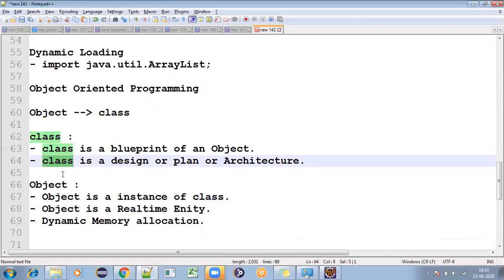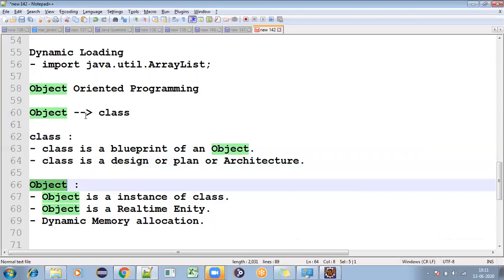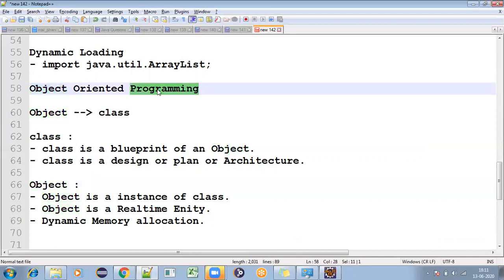Whatever class you create, the examples of it are objects. So class is dummy, object is real. But we cannot say Java is class oriented programming, because then it would be dummy. That is the reason we say that Java is an object oriented programming language.